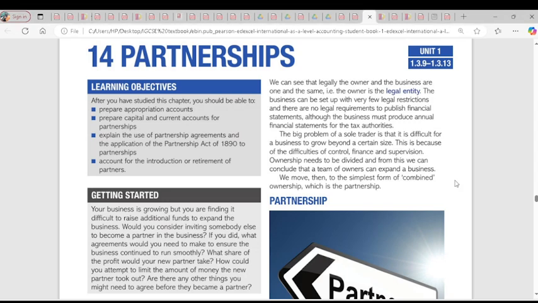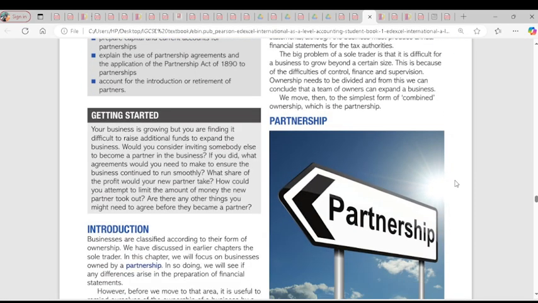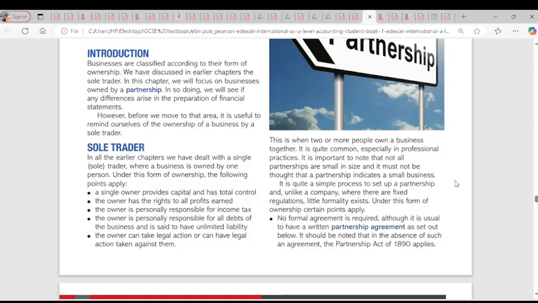Accounting, chapter 14, partnership. But before we go deeply into partnership, there's a note about the introduction, which is about sole traders. When we talk about a sole trader, it's a business owned and controlled by an individual. That's why we call it a sole trader. And we have different features of a sole trader.